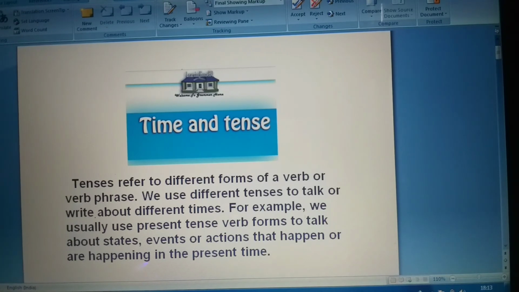Today we are going to do a new chapter, time and tense. Students, tenses refer to different forms of a verb or verb phrase. We use different tenses to talk or write about different times. For example, we usually use present tense verb forms to talk about states, events, or actions that happen or are happening in the present time.